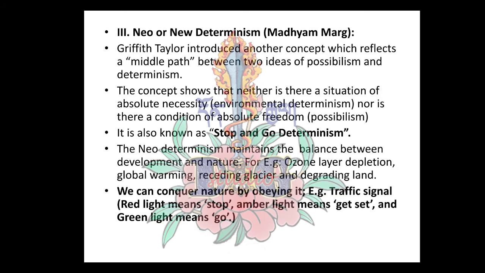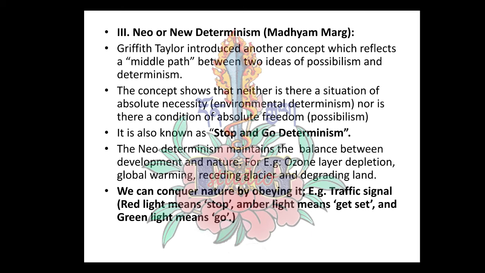The third interpretation regarding the nature of human geography is neo-determinism, which means new determinism, or in Sanskrit, a middle path. Griffith Taylor introduced another concept which reflects the middle path between two ideas.